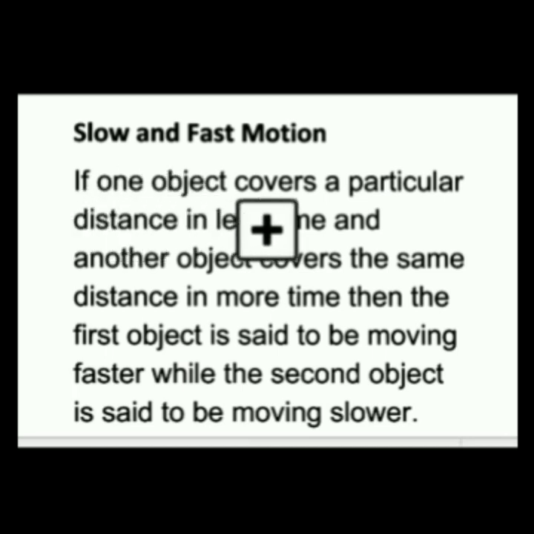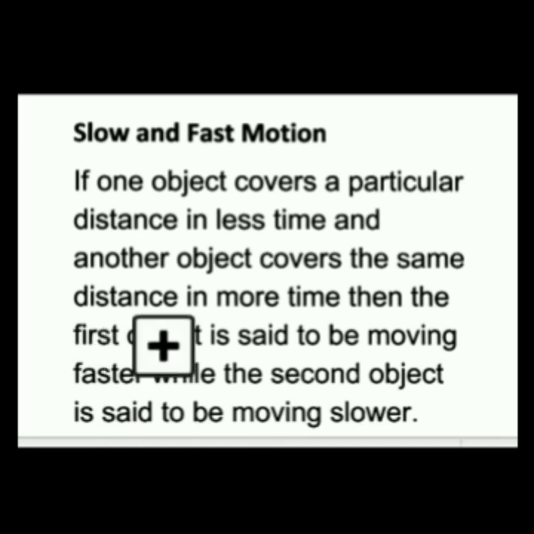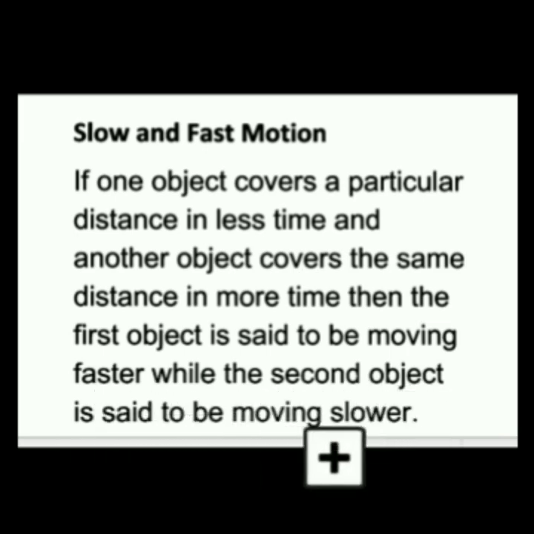Simply, if one object covers a particular distance in less time and another object covers the same distance in more time, then the first object is said to be moving faster, while the second object is said to be moving slower. The object which takes less time to cover a particular distance is said to be faster than the object which takes longer time to cover the same distance.